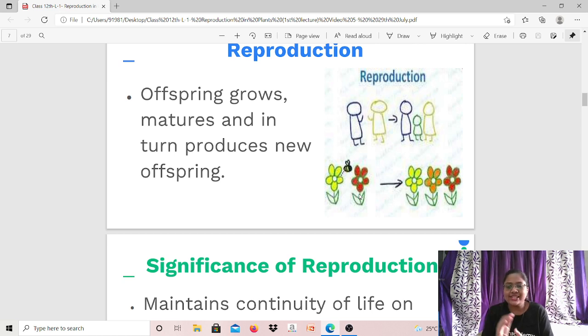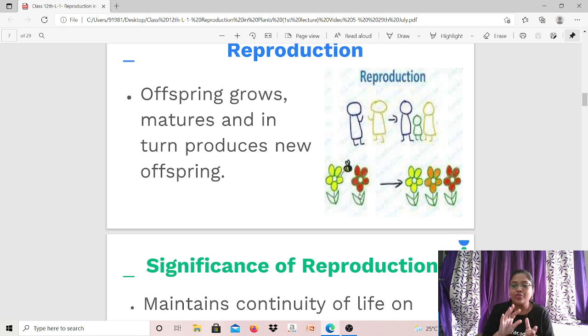Correct? So you can see certain images I have placed in my PPT. You can see male and female human beings, of course, and a small baby between them in the second diagram. It means that the couple has produced a human baby, which is of course similar to its own kind, similar to them. Then you can see the examples of flowers as well.